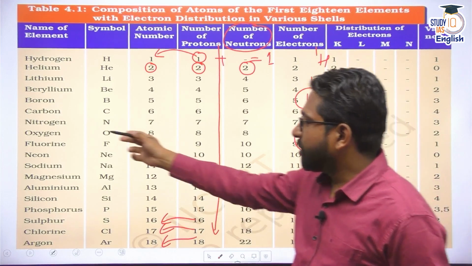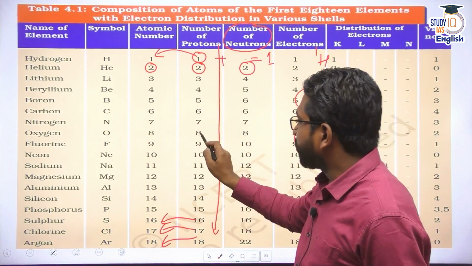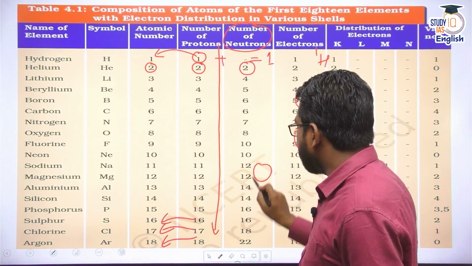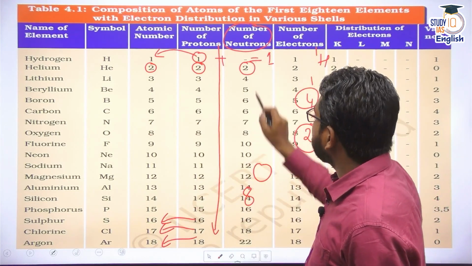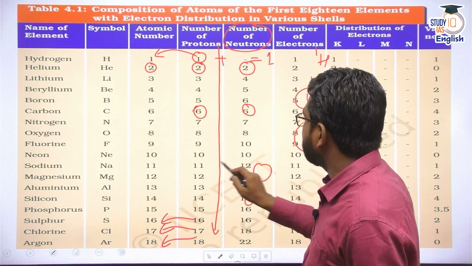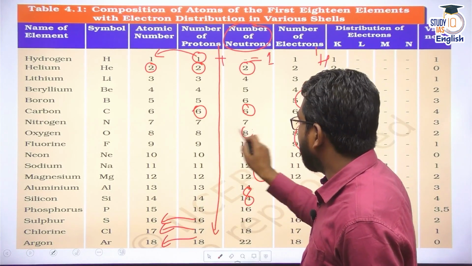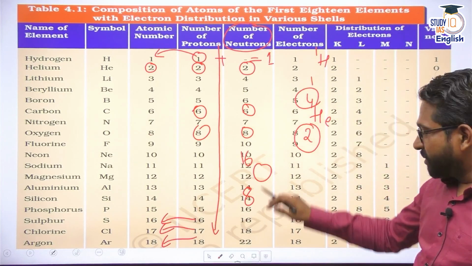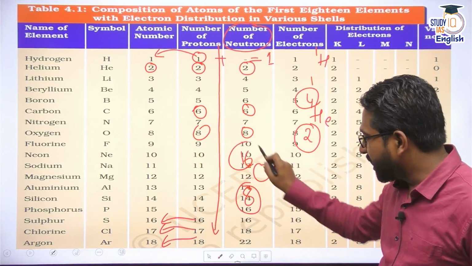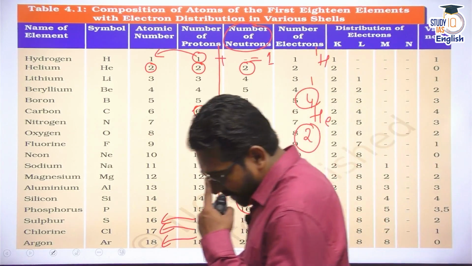Similarly, if you look at oxygen, number of protons is 8. So its atomic number becomes 8 and its mass number becomes, just add number of neutrons, just add these two, for oxygen you will add 8 plus 8, you will get 16, right? So this is atomic number, this is the atomic mass to designate that particular element.